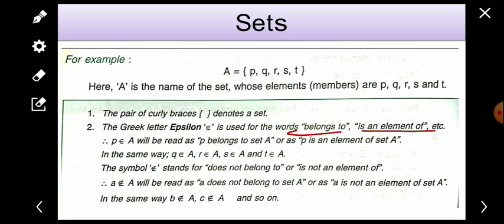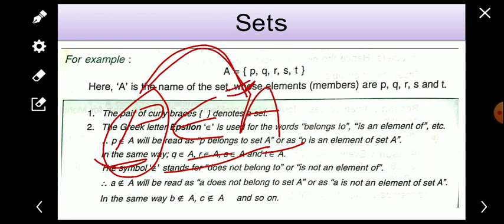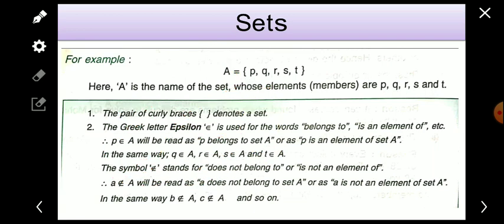With the example we will understand. Suppose that P belongs to A. We put the symbol epsilon between P and A, so it is read as P belongs to A. It means P is the member of set A. P belongs to A means P is the member of set A. So here we can see that P is the member of set A, so we write that P belongs to A.